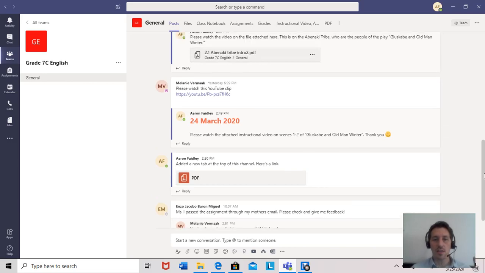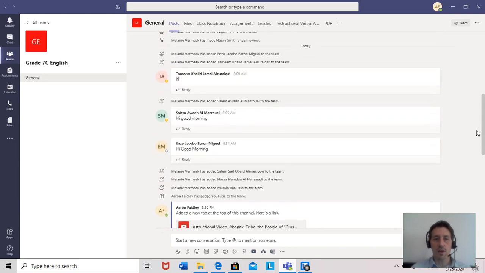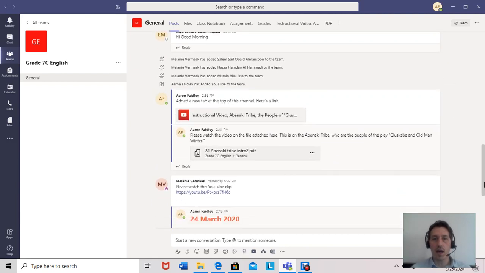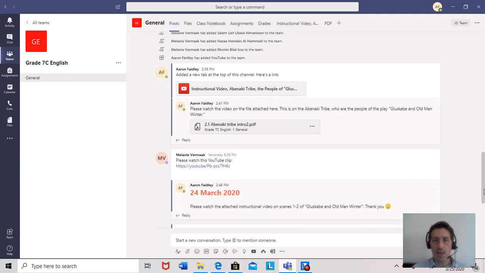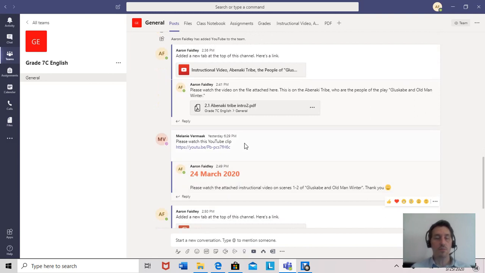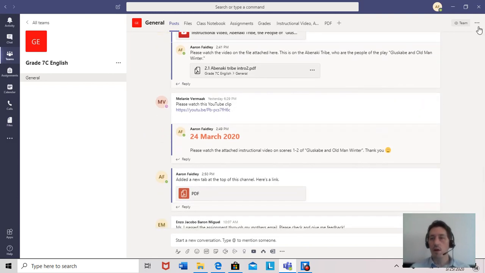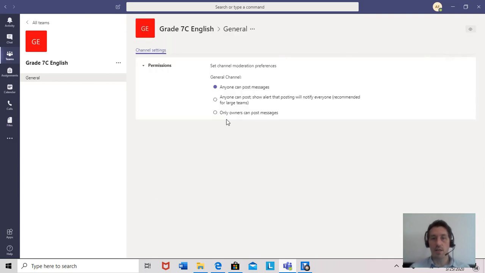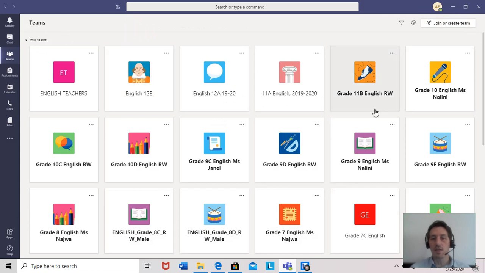Now, one thing I just want to say, please do not write random messages like hello and hi and good morning on the main page for posting. Please do not do that. What happens is then the page will be full of random messages and you won't be able to find your information, and eventually we will have to restrict access. For example, I can go in and say only owners can post messages. Right now everyone can still post messages, but that will change if it does become a problem. So please make sure you're conscious of what you're posting.